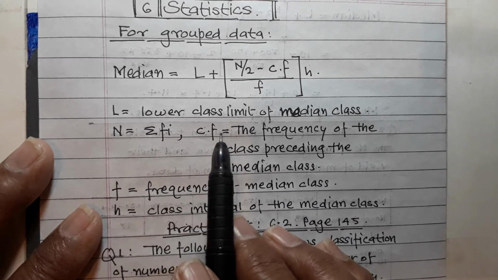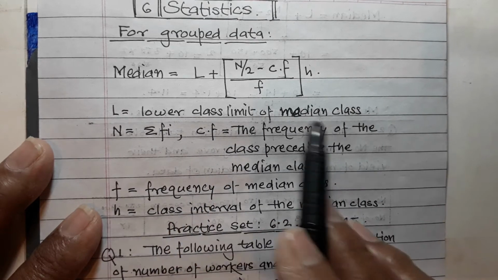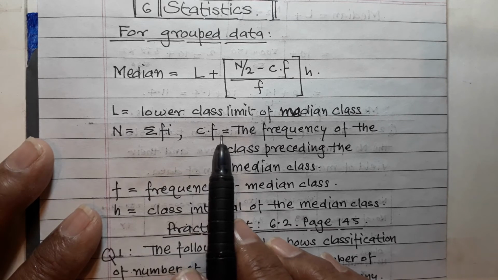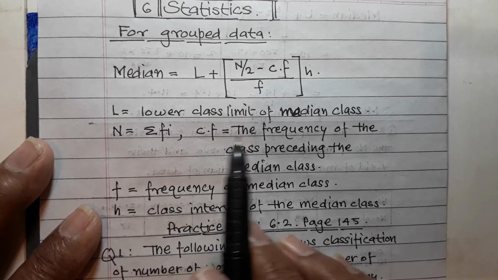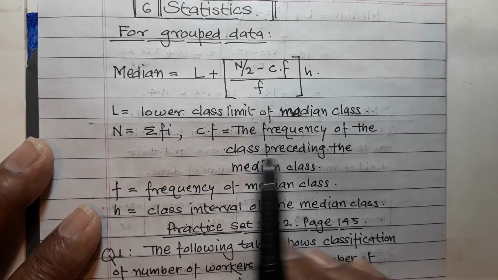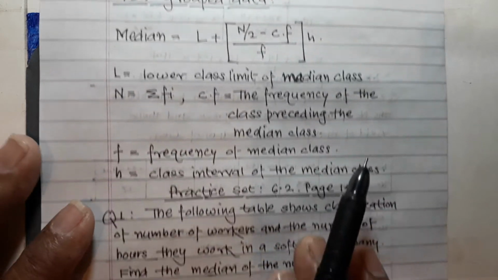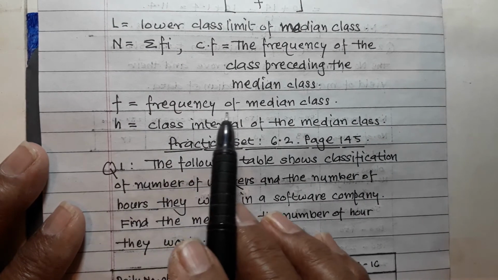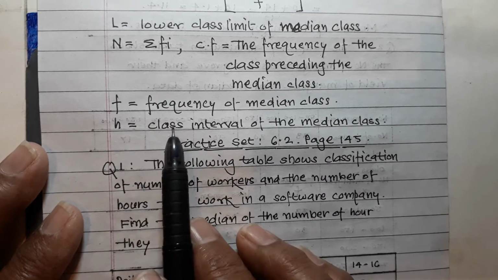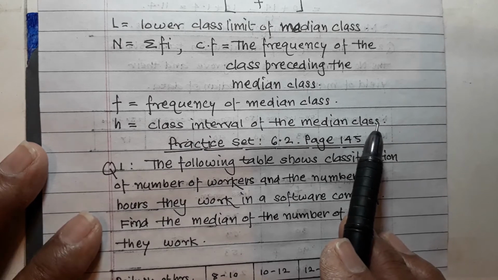CF means cumulative frequency, so here you have to find cumulative frequency. F is equal to the frequency of the median class, and h is equal to the class interval of the median class.